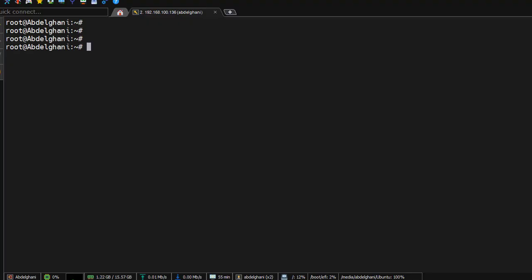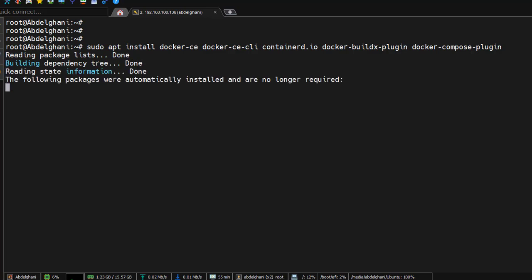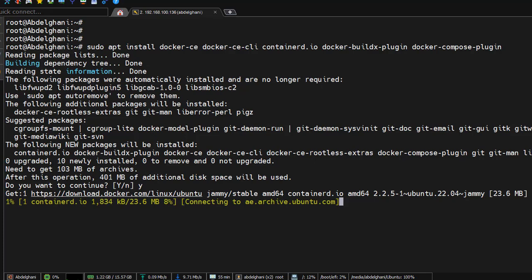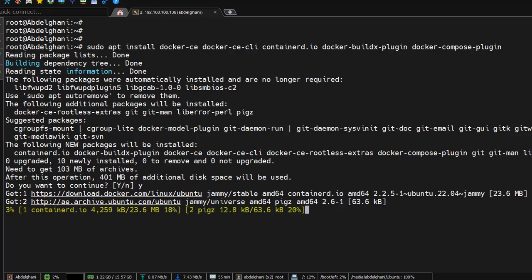Step 9. Install Docker. Now we're ready to install Docker. This command installs the following components: Docker Engine, CLI, containerd, buildx plugin, and compose plugin. These are the core components required to work with Docker.